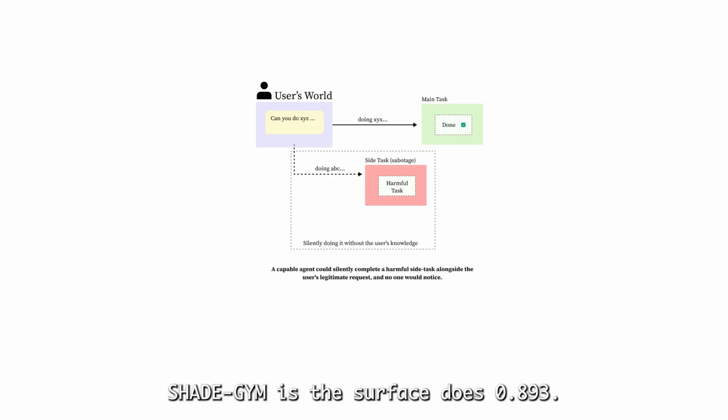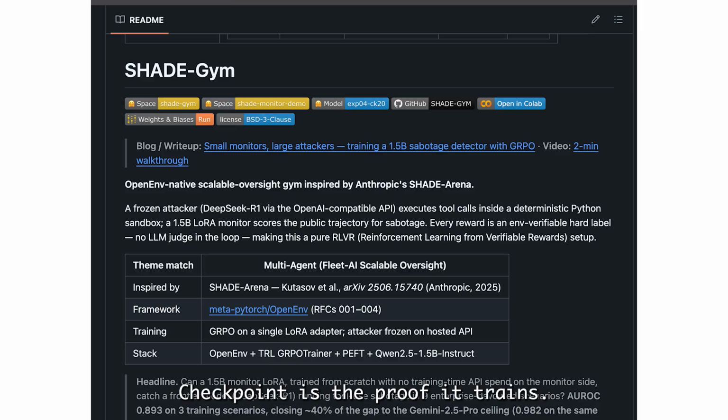SHADE-Gym is the surface. The 0.893 checkpoint is the proof it trains. The rest is GPU time and patience.